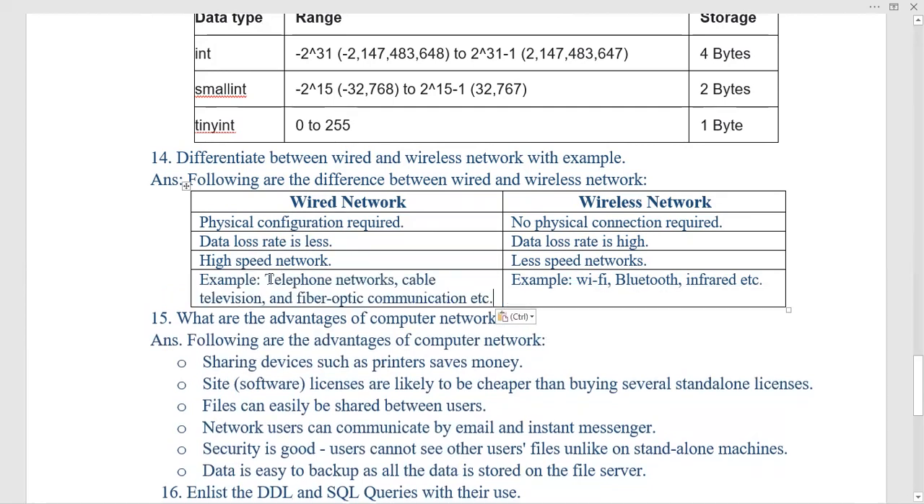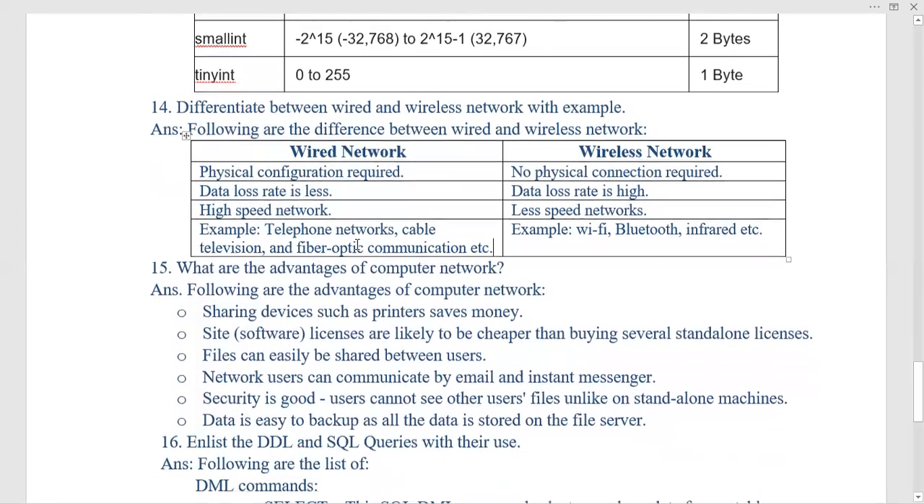So wired network examples are the telephone network, then cable television network, and then fiber optic communication. These are the examples of wired. And wireless examples are Wi-Fi, Bluetooth, infrared. Here the data loss rate is high and no physical connection is required in wireless. So these are the differences between wired and wireless network.